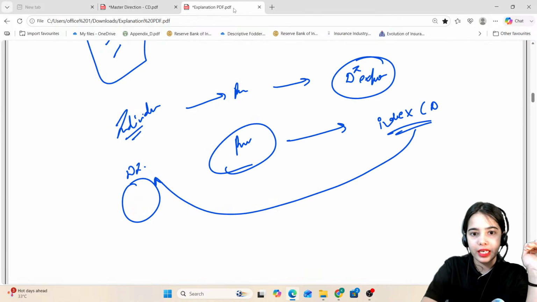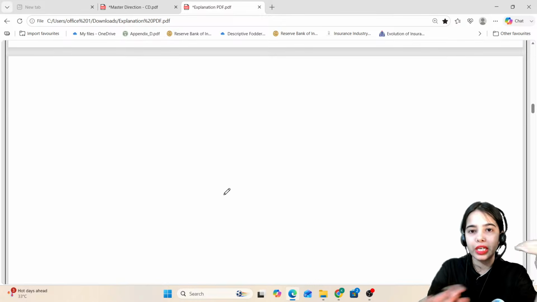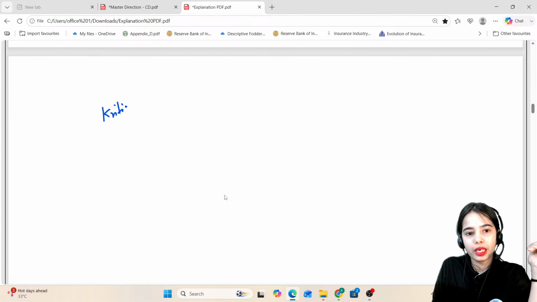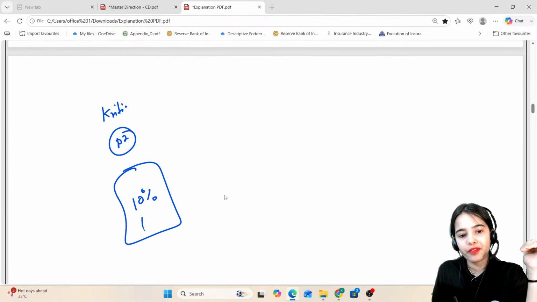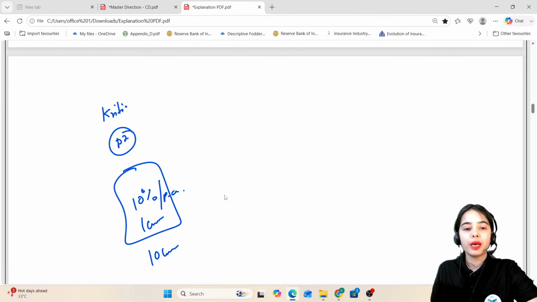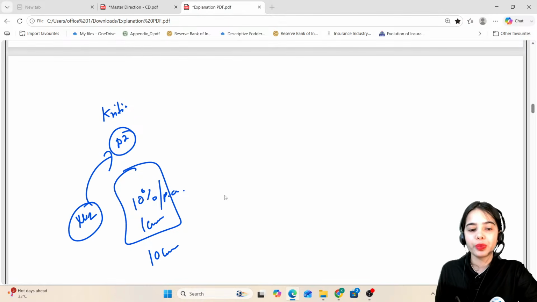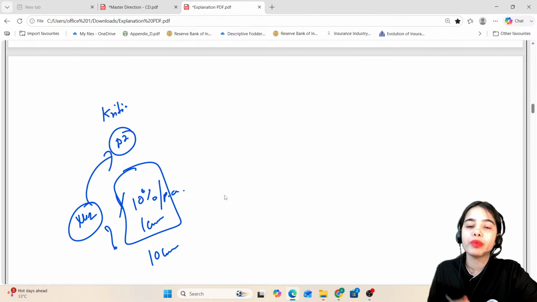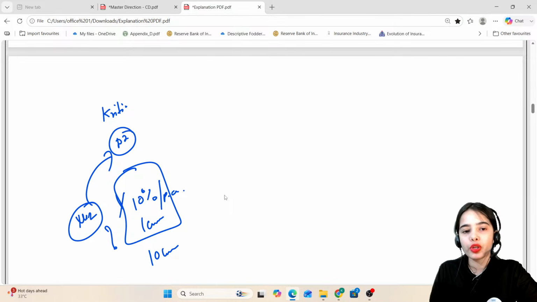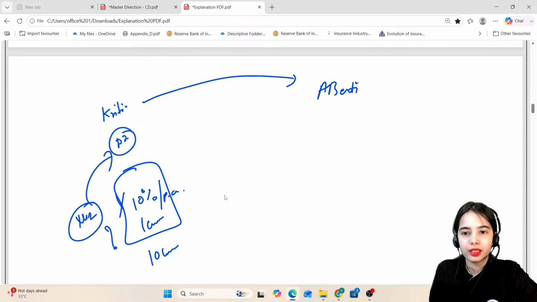So basically I have invested in this debt instrument, 1 crore, and I should be getting 10% per annum, that is 10 lakh rupees that I require on a yearly basis. But what if the XYZ company, for which I have taken the debt instrument, defaults and does not give me this 10% per annum? What if the interest does not come on a regular basis? So I am taking the protection from the AB entity.